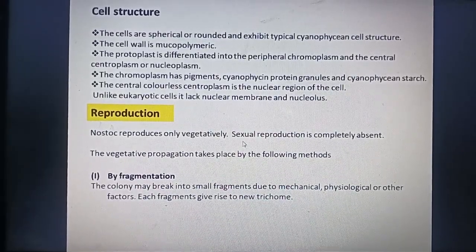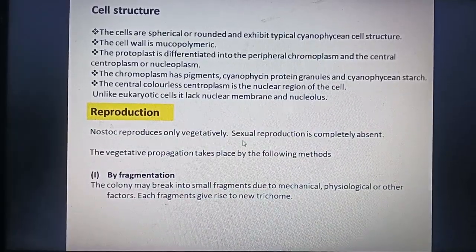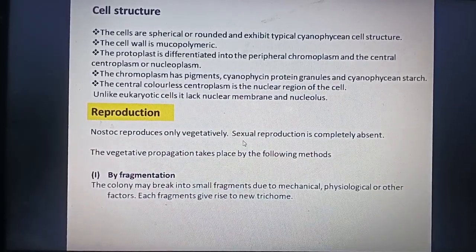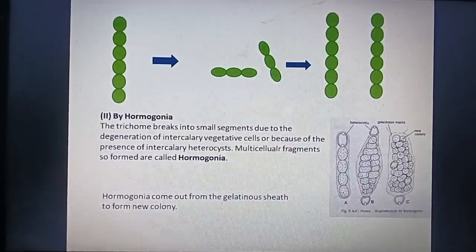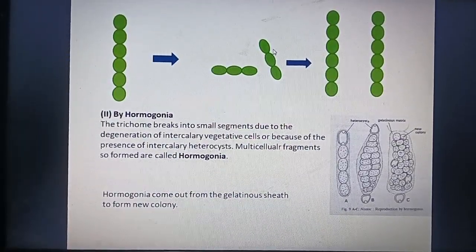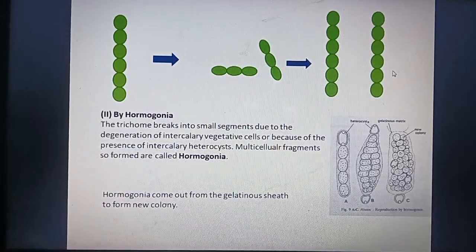So vegetative reproduction takes place by various means like fragmentation. Here, the filament is fragmented into many parts, and each fragment gives rise to a new thallus.